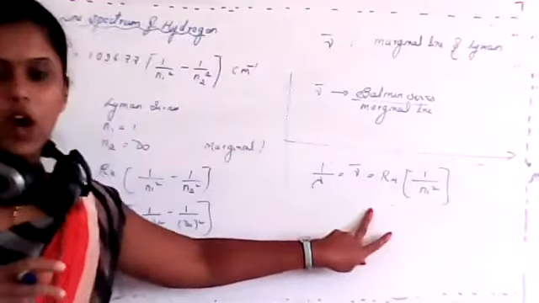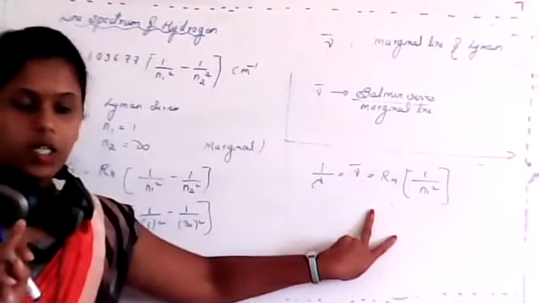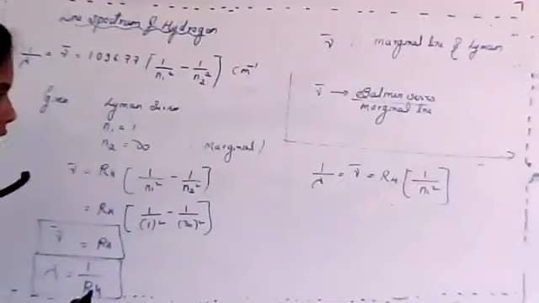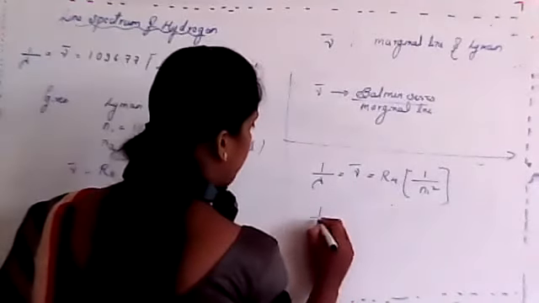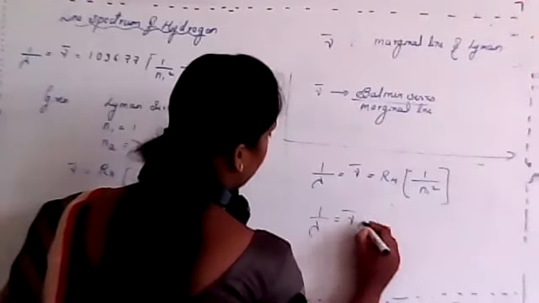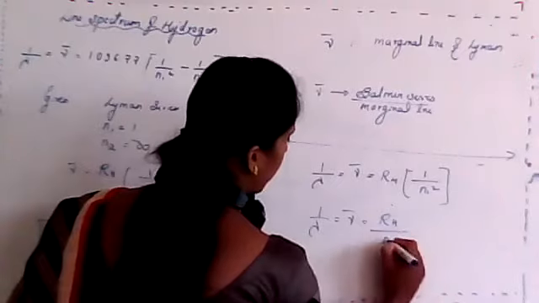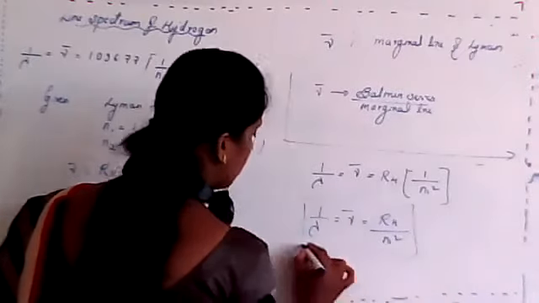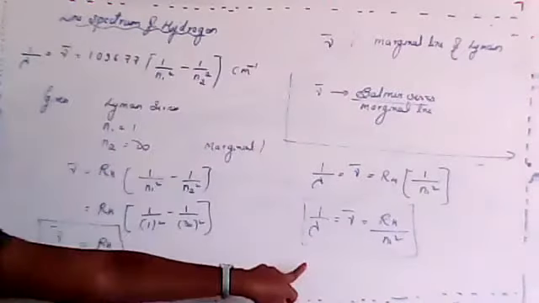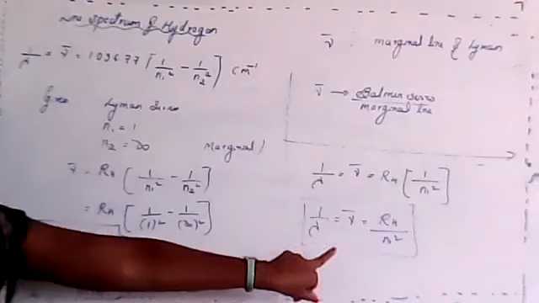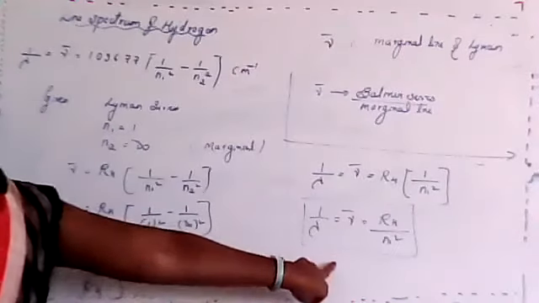So this is for limiting line or marginal line. This was the formula, that is 1 by lambda equals to nu bar equals to RH divided by n1 square. Remember this, okay? Just substitute the value, you'll get the answer.